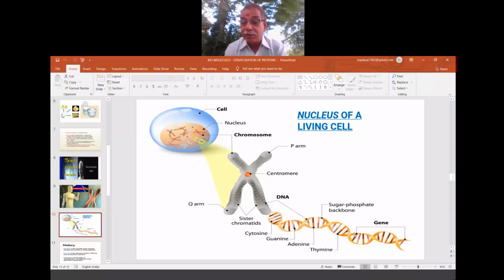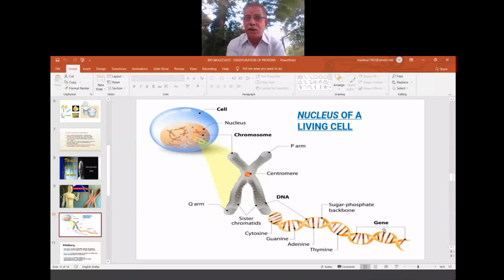Okay, so gene, here is the one word, gene. A gene is a functional unit. It is one which will perform a particular function or is responsible for a particular trait, maybe hair. Why do we have the same hair like our parents? If both parents have green eyes, then the same green eyes are passed to the children, the next generation. All these characters are transmitted by this functional unit known as a gene. And the study of genes is nothing but genetics.